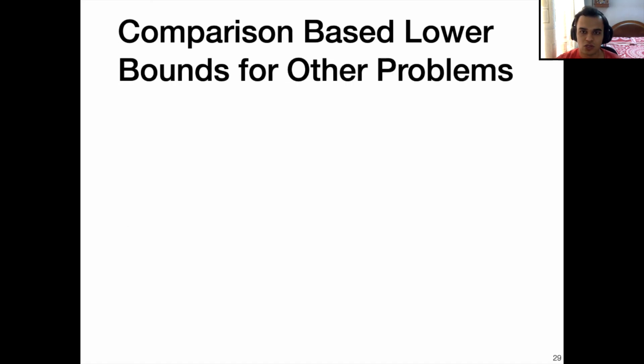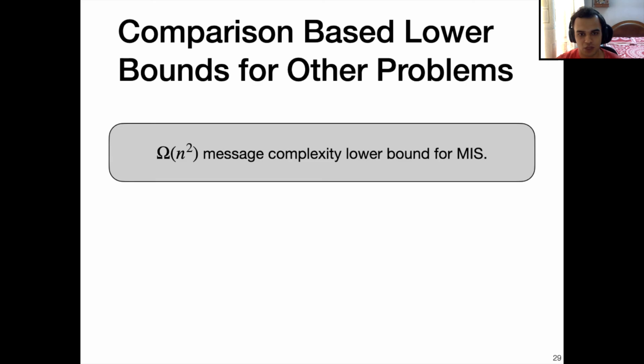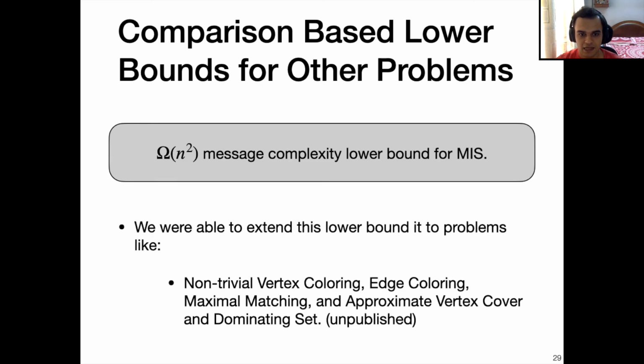We also saw that we can show comparison based lower bounds for other problems. In particular, we can show an Ω(n²) message complexity lower bound for MIS, and we can also extend it to several problems like non-trivial vertex coloring, edge coloring, maximal matching, and so on. And these results are still unpublished, but the MIS result is in the paper.